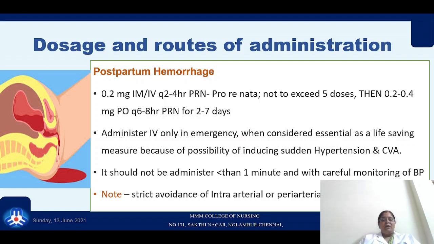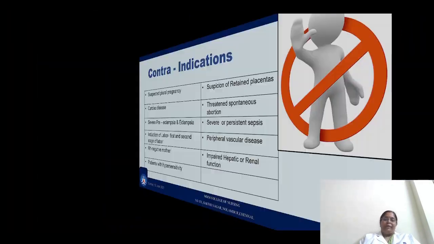Administration of IV is only considered in case of an emergency because the possibility of inducing sudden hypertension or a cerebrovascular accident is quite common. Therefore, as a nurse's responsibility, we need to administer IV Methergine very slowly, not less than 1 minute. It should be more than 1 full minute, with careful monitoring of BP. Strictly, intra-arterial or peri-arterial injection should be avoided.